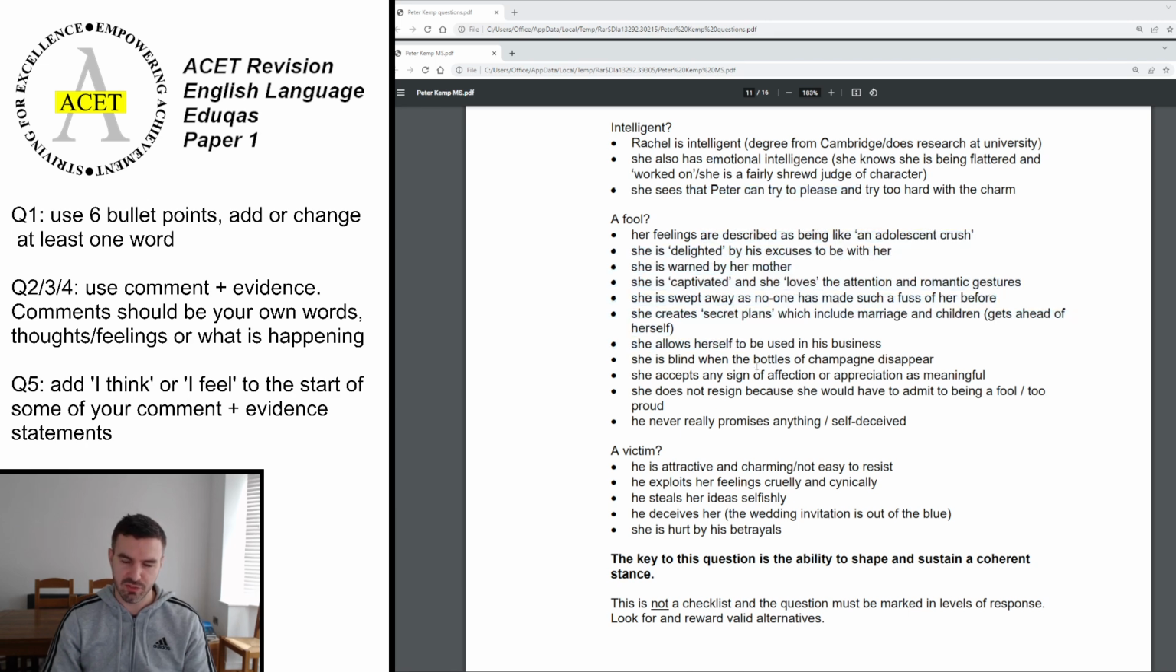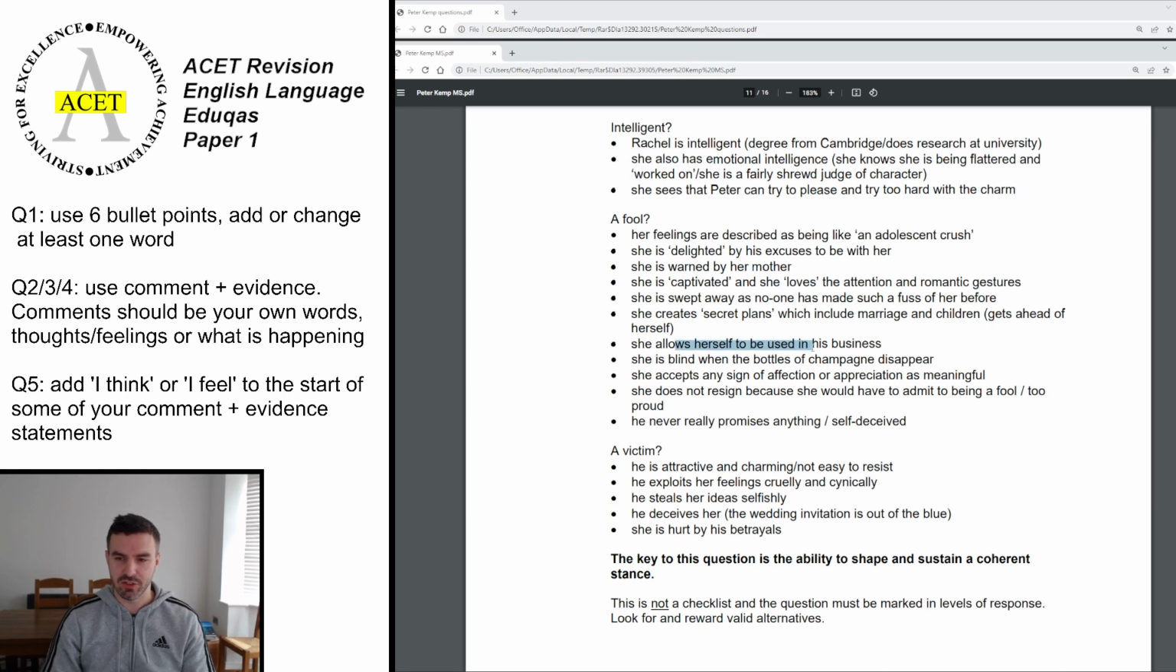Okay, so foolish, there's a few more things for this one. So the adolescent crush, that's that naivety, that childlike nature of her feelings towards him. She's delighted by his excuses. She's warned by her mother, who's older and wiser and knows what sort of guy he is. She's captivated and loves the attention and the gestures. It's very grand for her. She's swept away, the feelings of desire because no one has made this fuss of her before. She creates secret plans, which can include marriage and children. Definitely getting ahead of herself, in terms of this scenario.